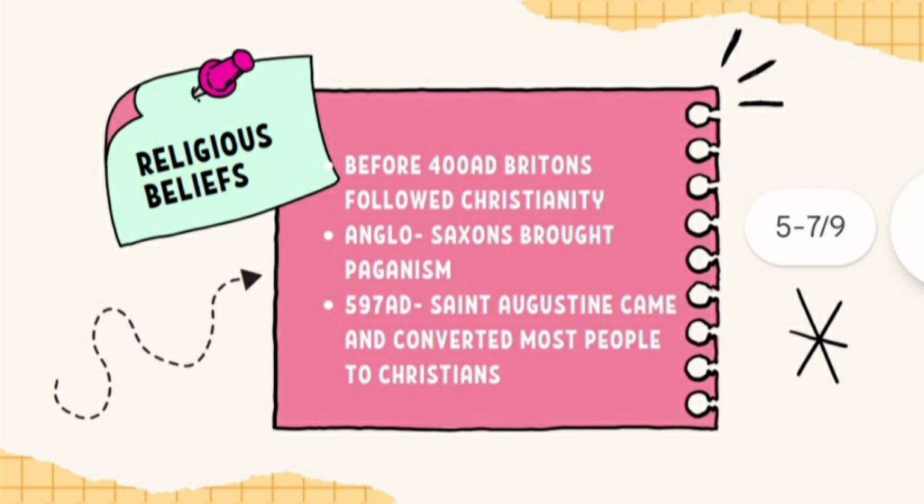Next, I will be talking about some religious beliefs in the Anglo-Saxon period. So before 400 AD, Christianity was the religion followed by the native Britons. But after 400 AD, the Anglo-Saxons came and they followed paganism. So who were these pagans? Pagans believe in nature, they worship nature, and they believe in spirituality. However, in 597 AD, Saint Augustine came to Britain and converted most of the people to Christianity.